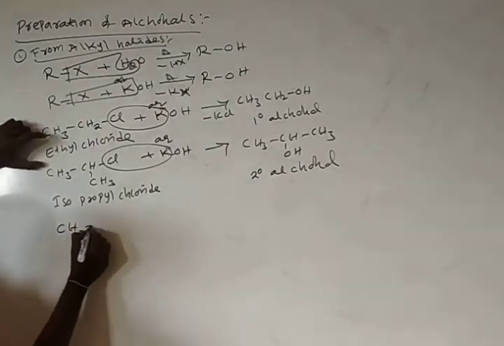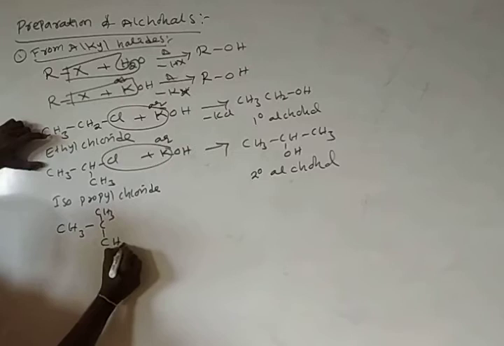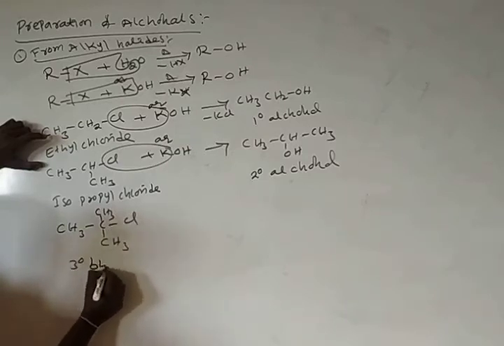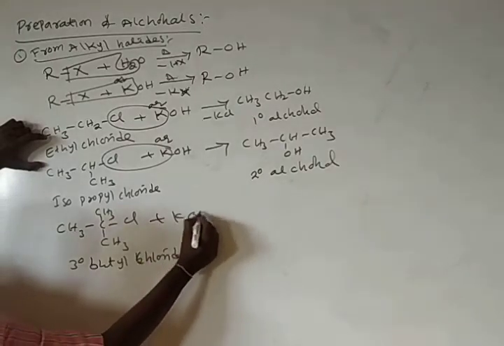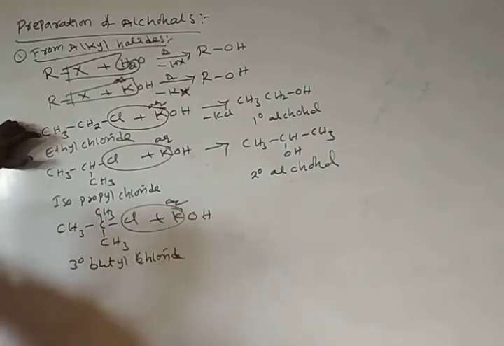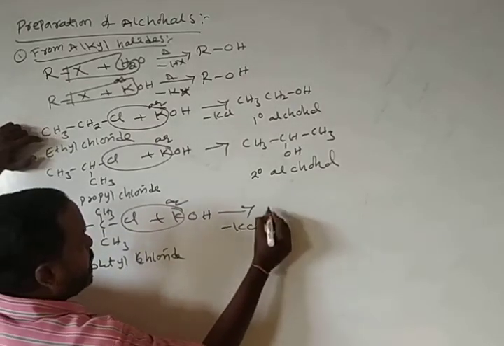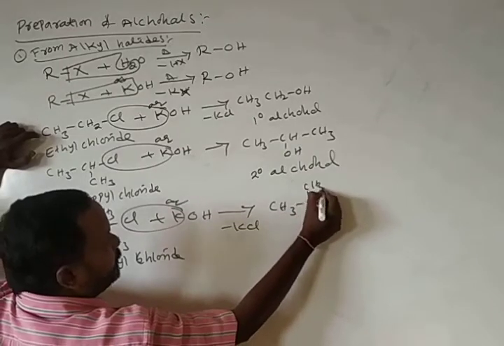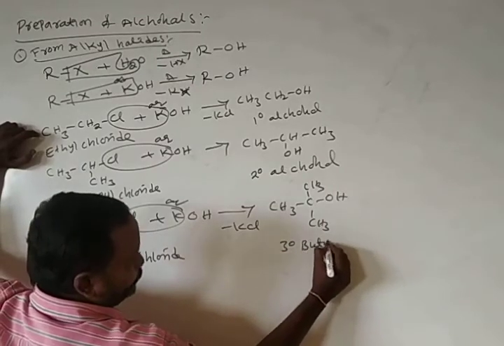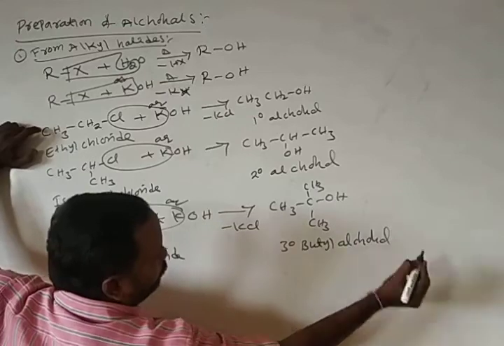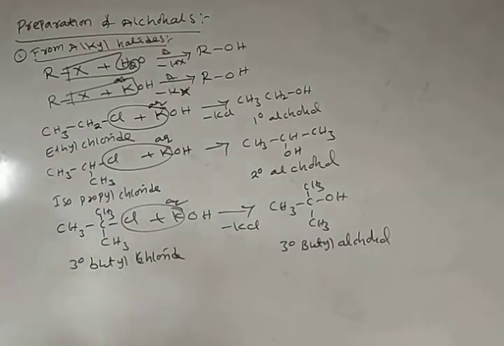Here I am taking one more molecule, tertiary butyl chloride. Tertiary butyl chloride reacts with aqueous potassium hydroxide. It loses a KCl molecule and forms (CH3)3COH, tertiary butyl alcohol. This is about the preparation of primary, secondary, and tertiary alcohols from alkyl halides.